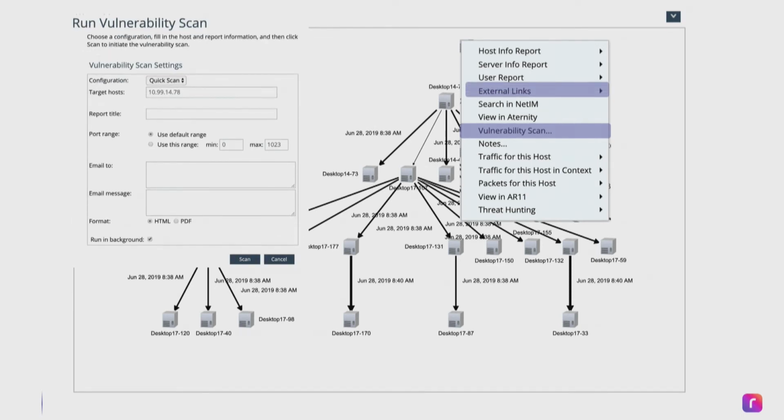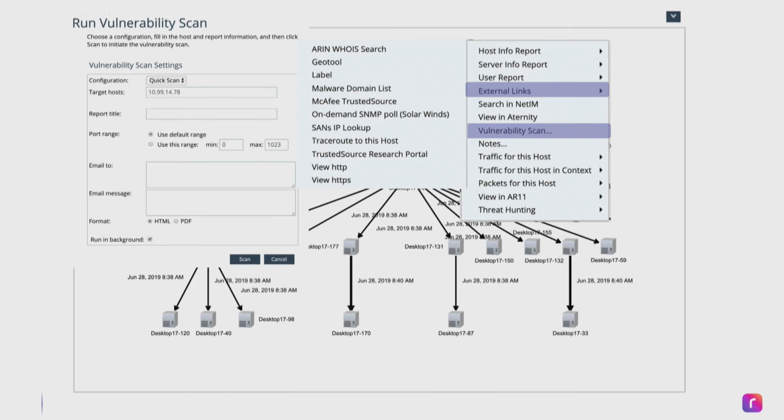I might want to go and do a SAN IP lookup and say, well, any of the IP addresses involved with that thing that got compromised, I want to see what are those IP addresses? Who's it been talking to? And then lastly, I might want to do something like a user report and say, okay, for any one of those devices that got infected by a worm, who were the users that were using that device?